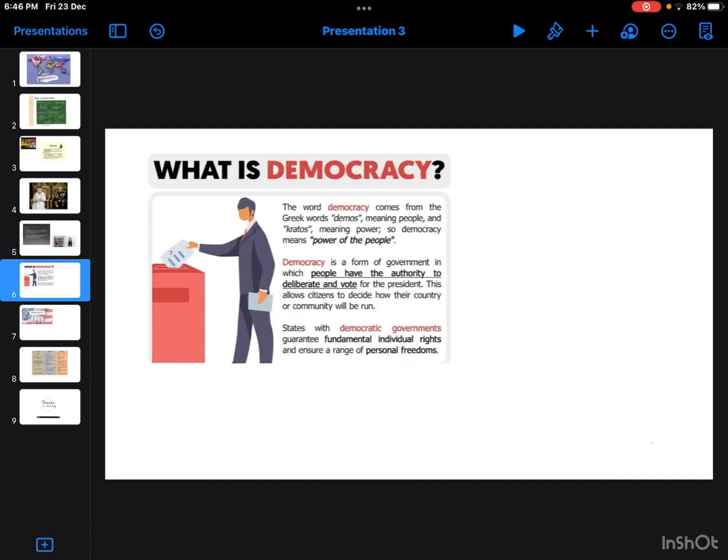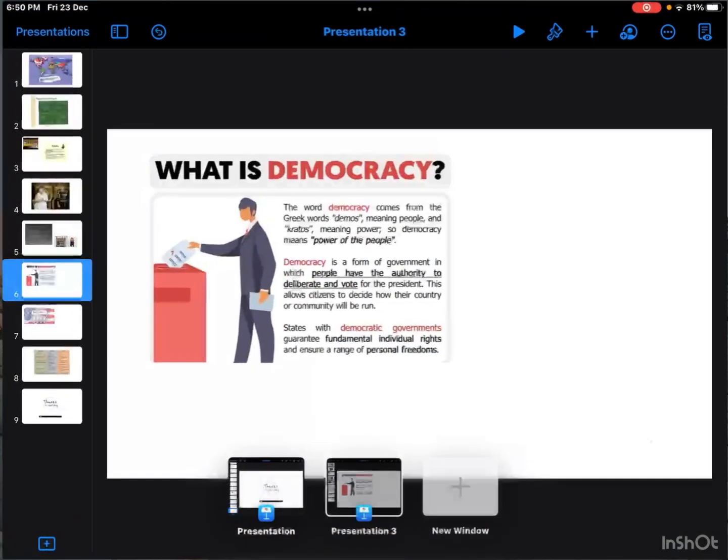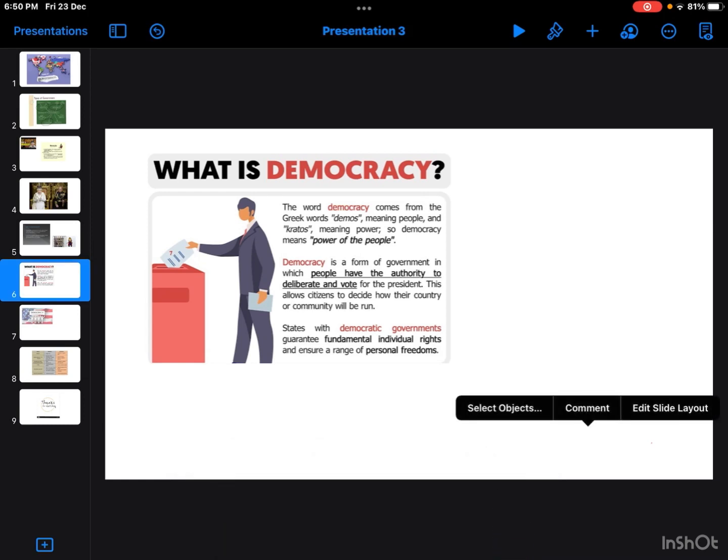Then the next one is democracy. The word democracy comes from the Greek word demos, meaning people, and kratos, meaning power. So democracy itself says it's the power of the people. Democracy. India before 1947, the British used to rule us. We were under the British.